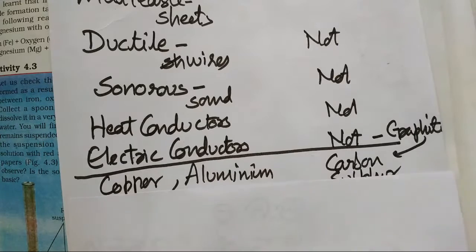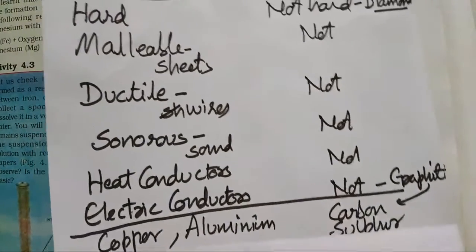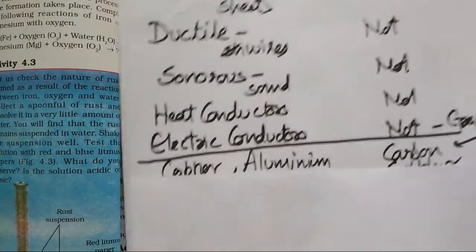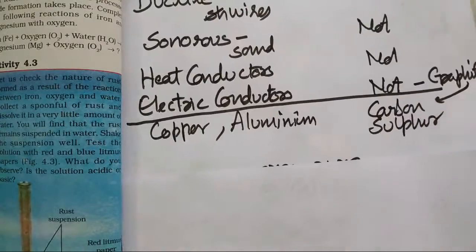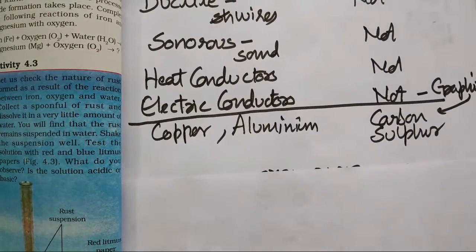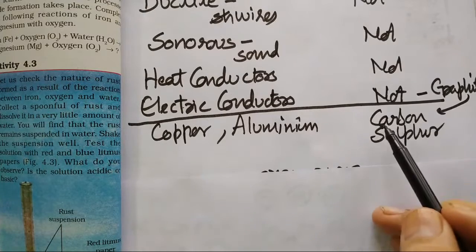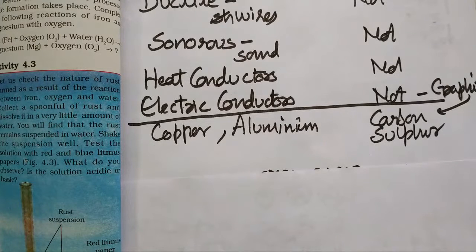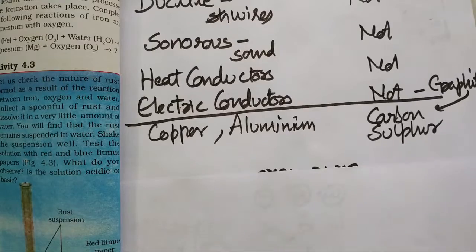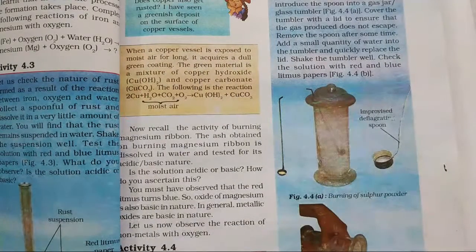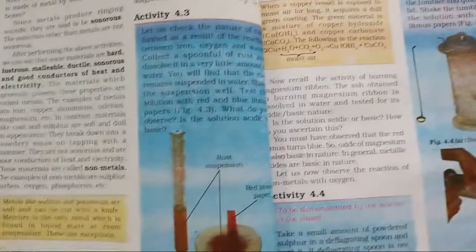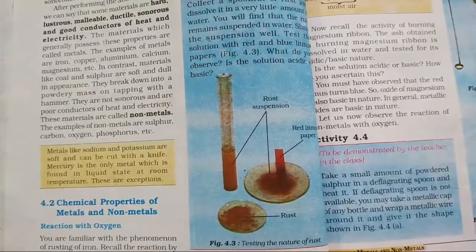Another property is that most metals are found in the solid state, but non-metals are mostly found in the liquid and gas state. This you will study in higher classes, 9th and 10th, based on chemical properties. So in this session we have discussed the difference in physical properties of metals and non-metals. In the next class we will see the chemical properties of metals and non-metals.